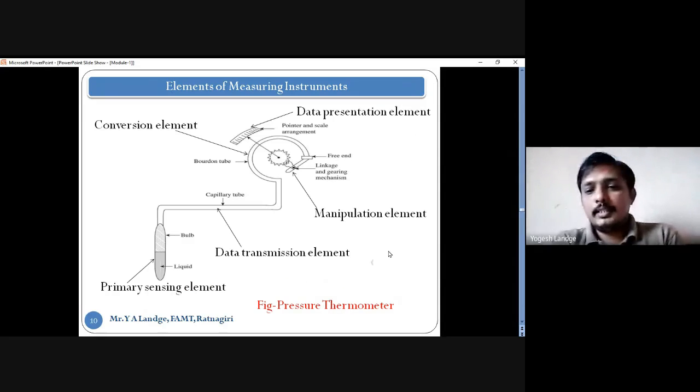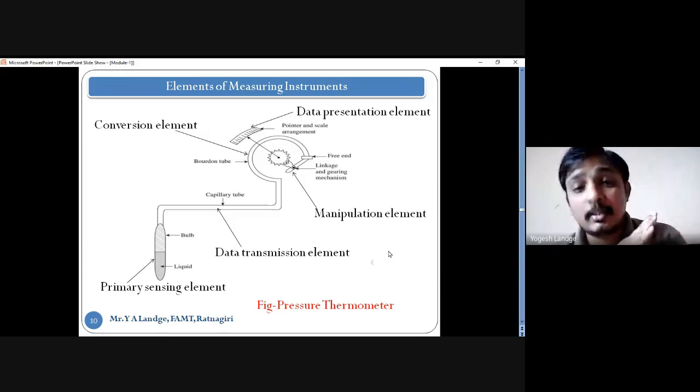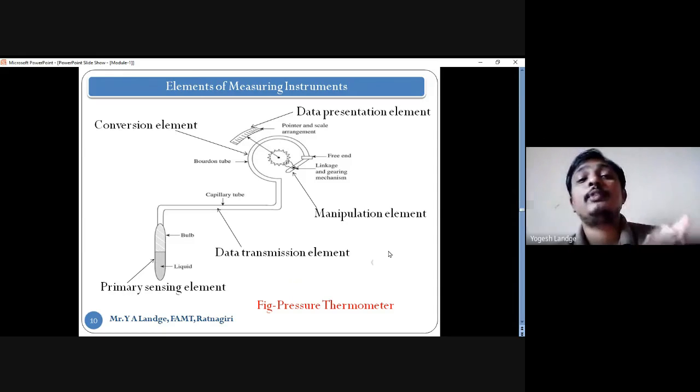Now see, this is the picture. It is the pressure thermometer. Okay, it is not measuring the pressure. Again I said, though it is called the pressure thermometer, the thermometer is always measuring the temperature. So this is the picture.